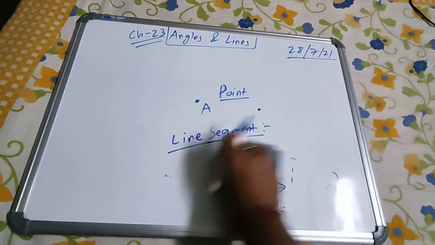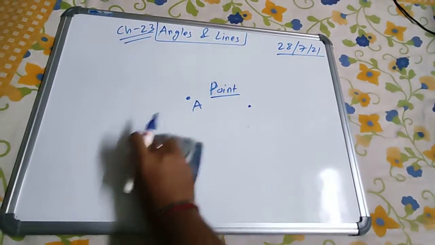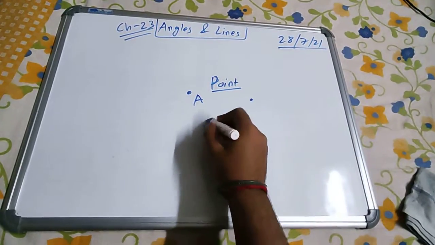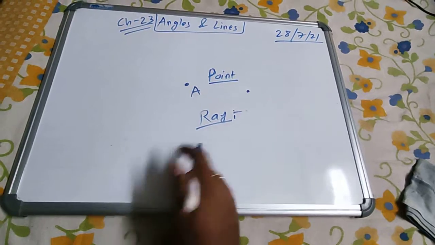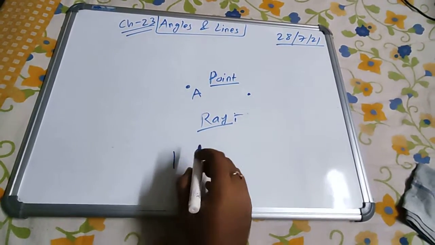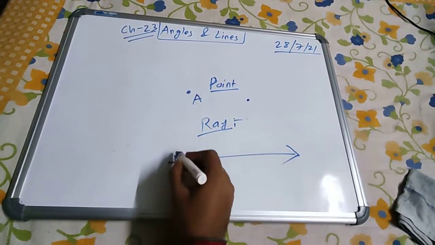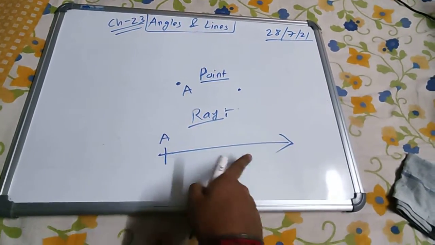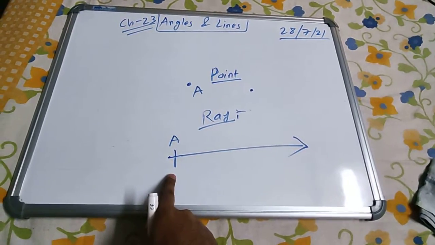After that comes the ray. Again a little modified version of a line. What is a ray? A ray is a line which extends only in one direction indefinitely. This is the end point of the ray, and in this direction it will extend infinitely, but in the other direction there is an end point and it can't extend.